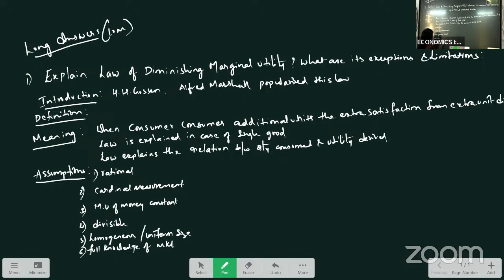We assume the goods are homogeneous and of uniform size. And consumer is having full knowledge of the market. Also, we assume that there is no time lag in the consumption, means when the consumption is done, it is continuous without any break.